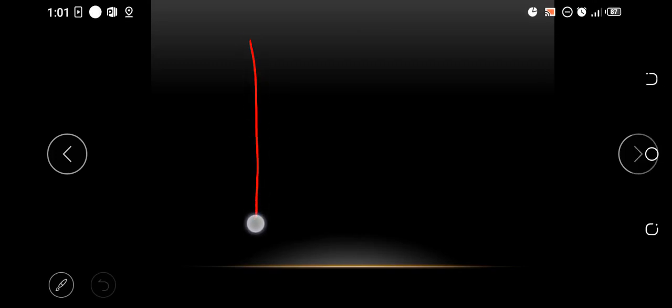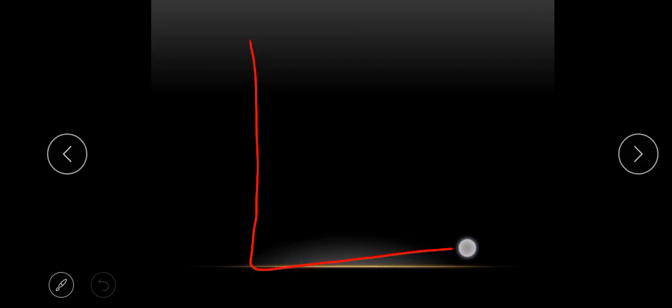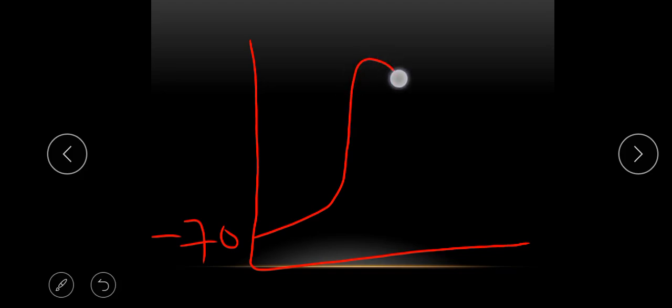Now, let's take a look at a graph. Let's say this is a neuron, and usually the resting potential of the neuron is established at -70 millivolts. That is where we generate the resting potential of the cell, -70 millivolts.